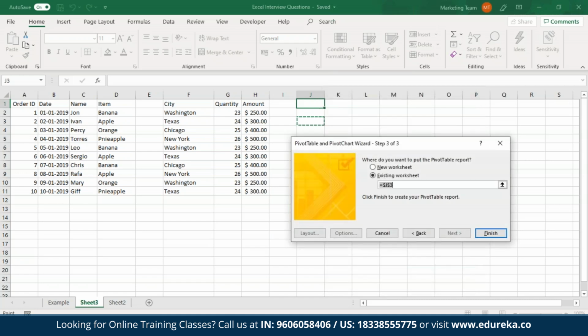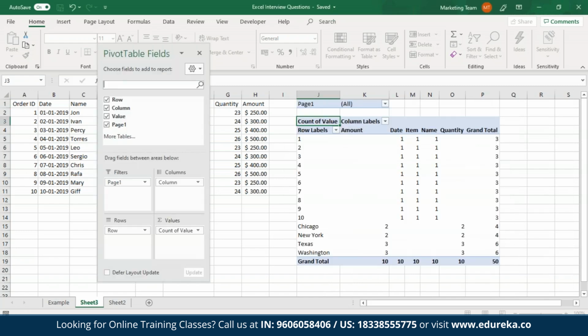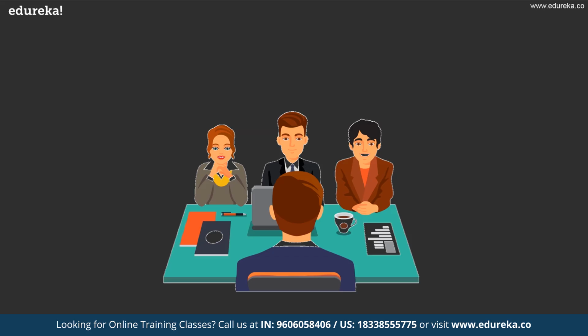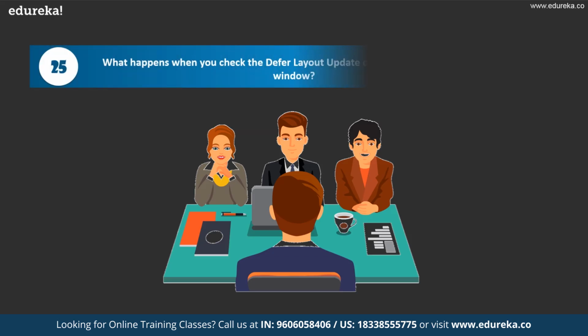So Excel will ask you where you want to create it, and I'll say the existing sheet, and I've selected some cell over here. Then I'll click on Finish. So as you can see over here, a new pivot table has been created by taking the information present in both these tables.